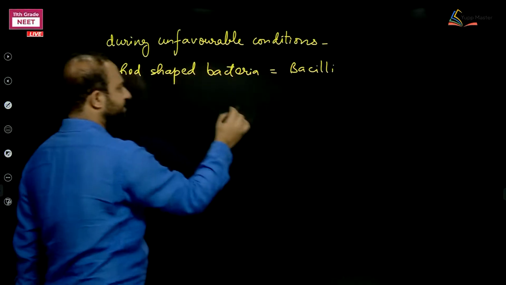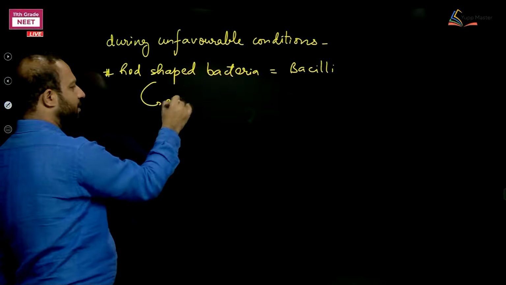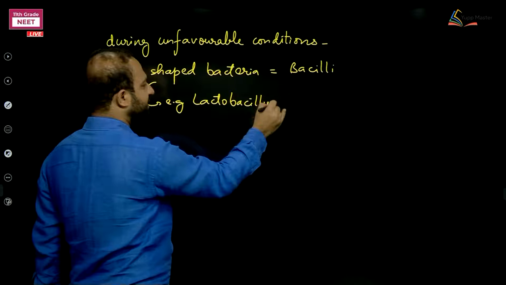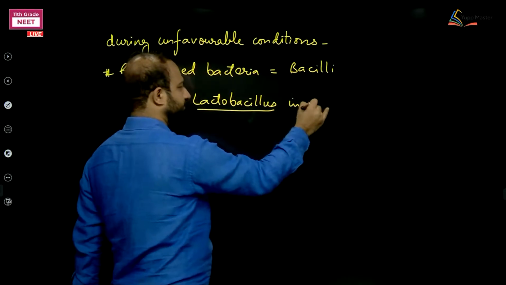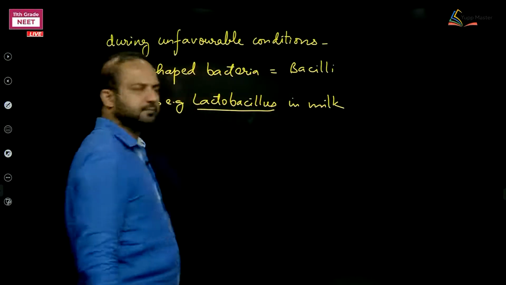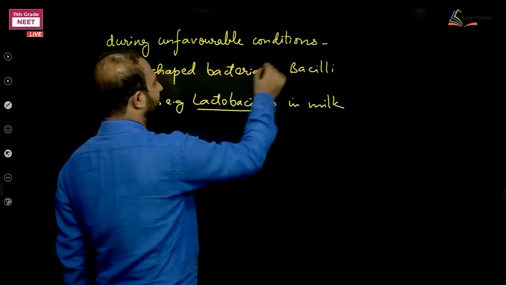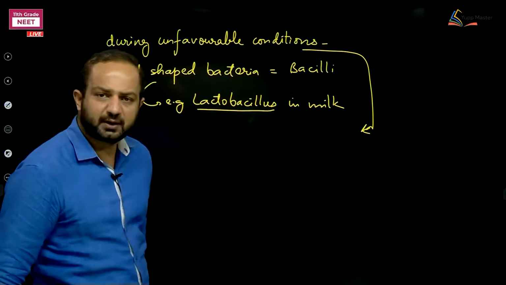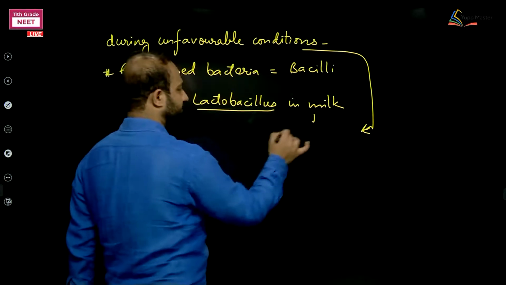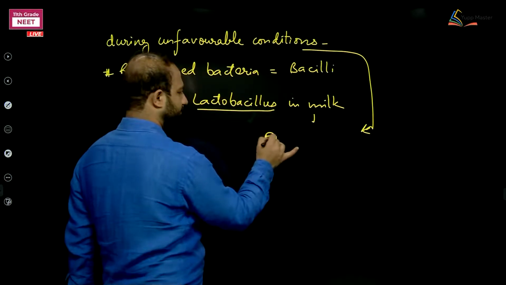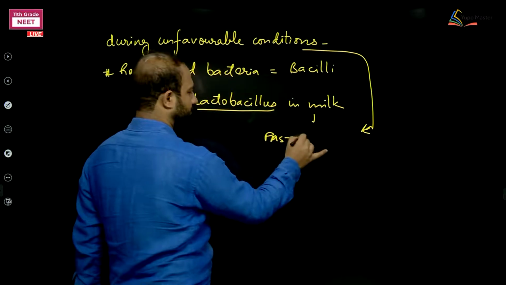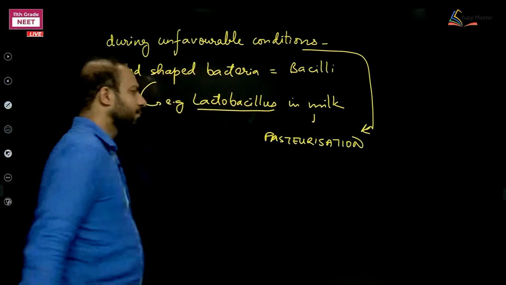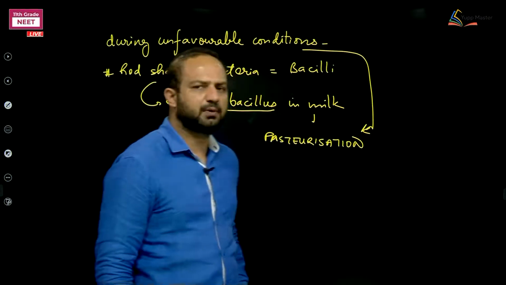Okay, let me tell you the example. Lactobacillus, which is present in milk. Okay, and about the unfavorable situation as well, the milk is sent for pasteurization, usually below 100 degrees Celsius.